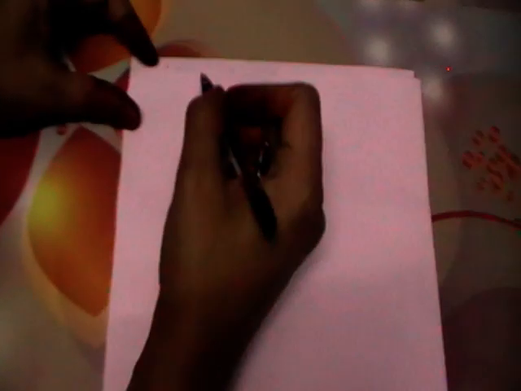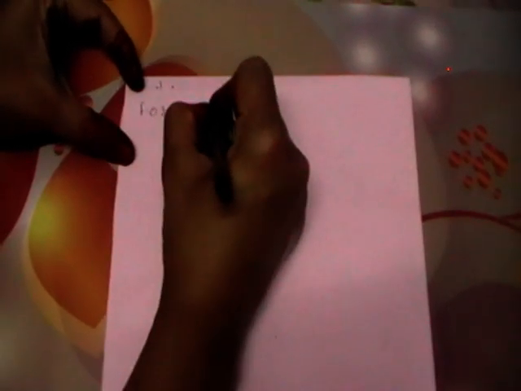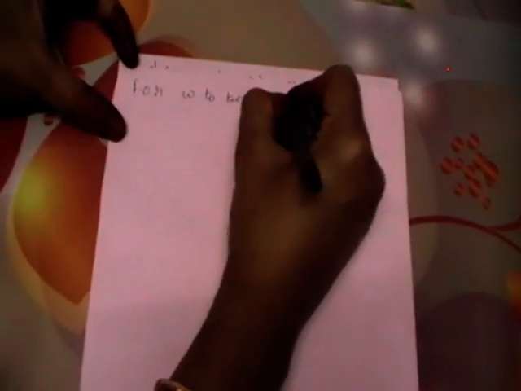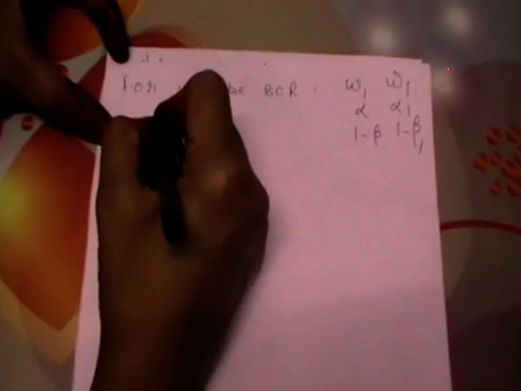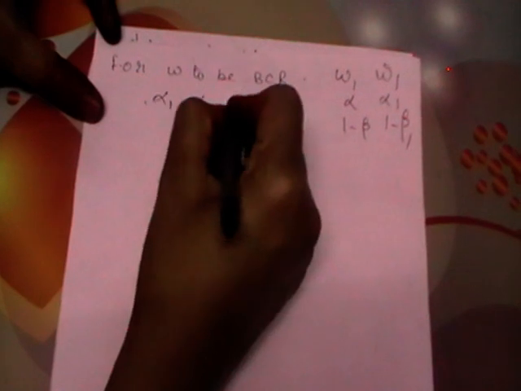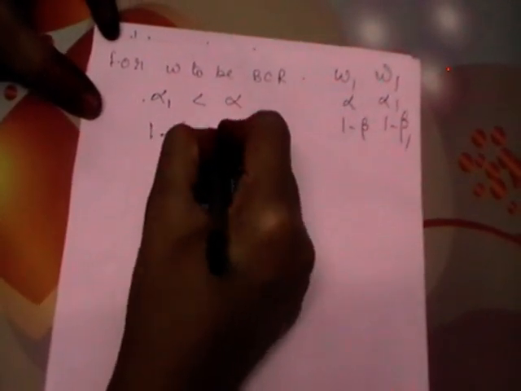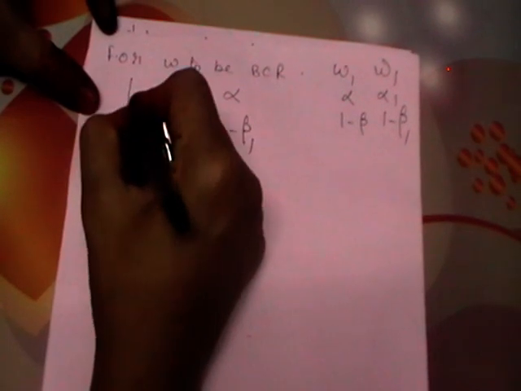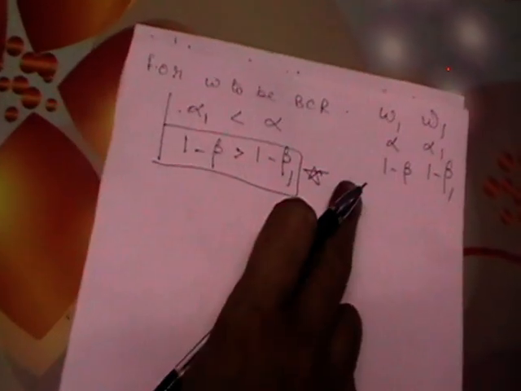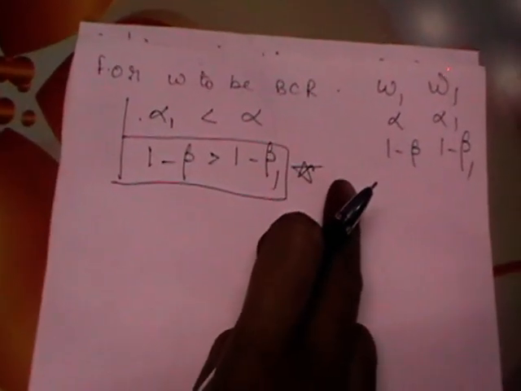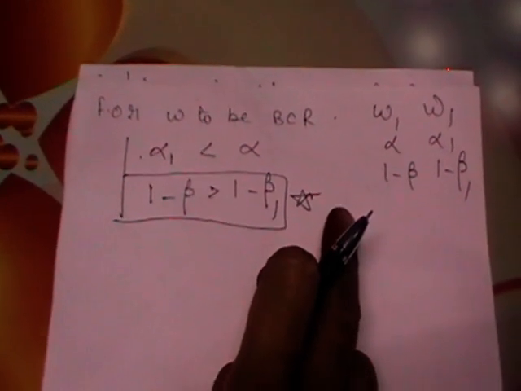Now these are given to you. Now, what to prove? You need to prove for omega to be BCR. So if you want to compare omega and omega 1, this is alpha and alpha 1, 1 minus beta and 1 minus beta 1. For omega to be the best critical region, we know that alpha 1 should be less than alpha, and 1 minus beta is greater than 1 minus beta 1. Whenever this condition is satisfied, most importantly, whenever the power of omega is more than the power of the other critical region omega 1, we can call this omega the BCR.